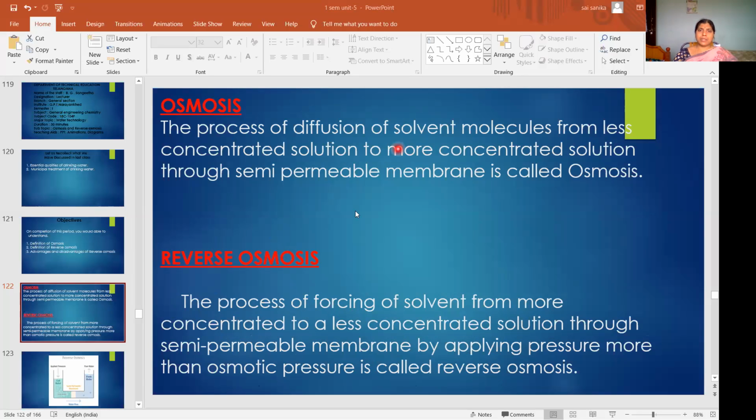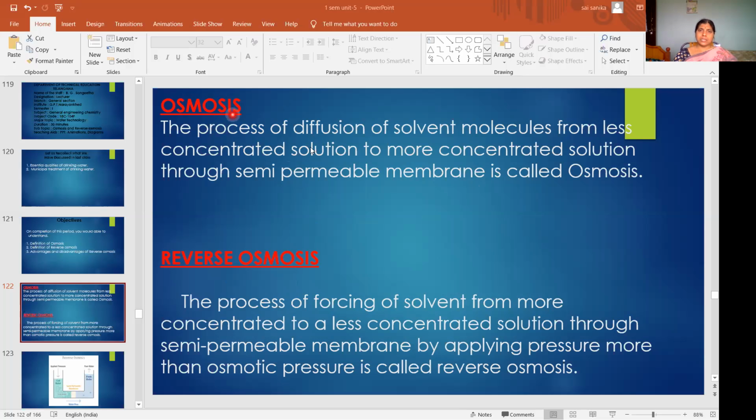So here what is happening? We are applying pressure on the more concentrated solution side. So in the case of osmosis, reverse osmosis will take place.